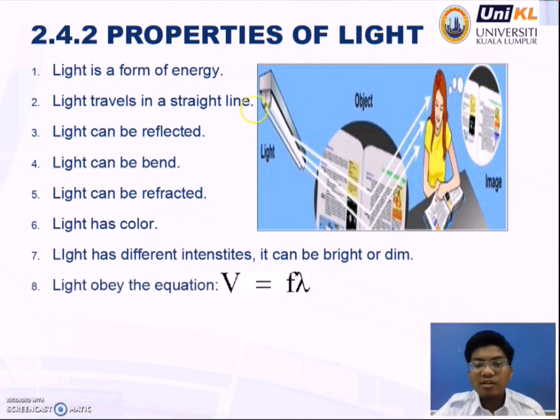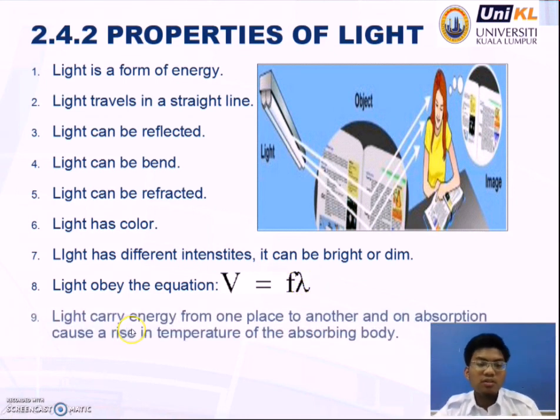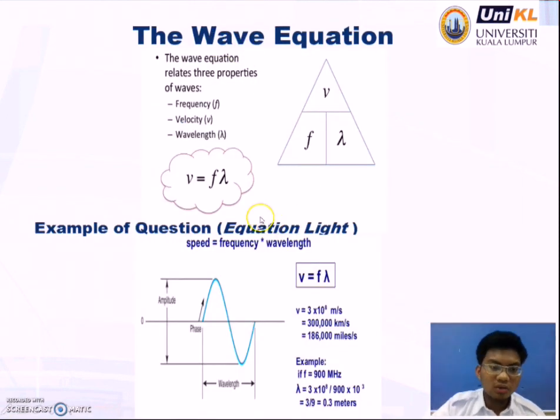And light obeys the equation V equals F lambda, where V is velocity, F is frequency, and lambda is wavelength. And also the last one is light carries energy from one place to another, and on absorption causes a rise in temperature of the absorbing body, which means that it produces heat energy.